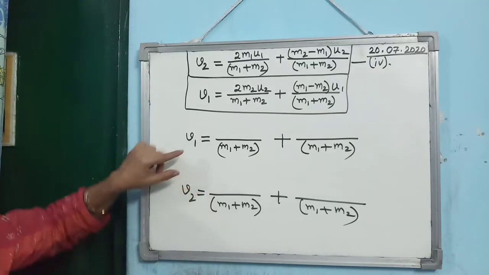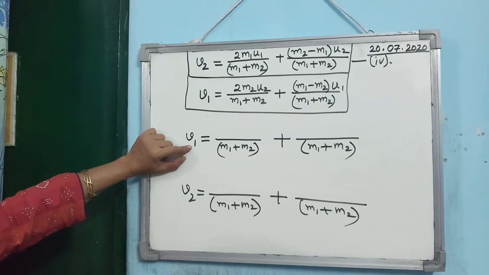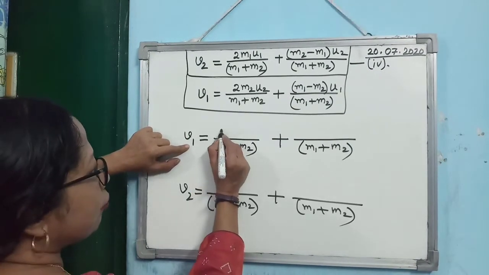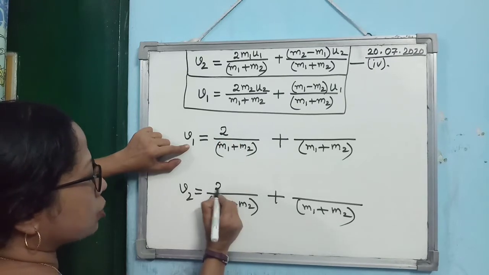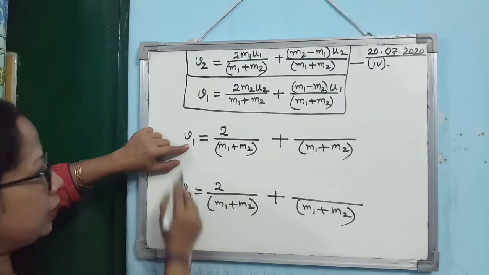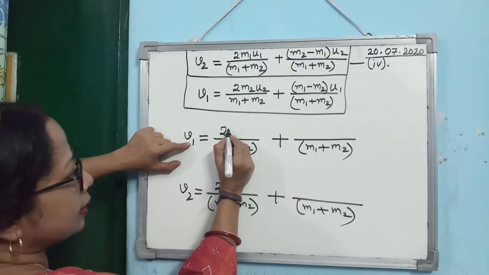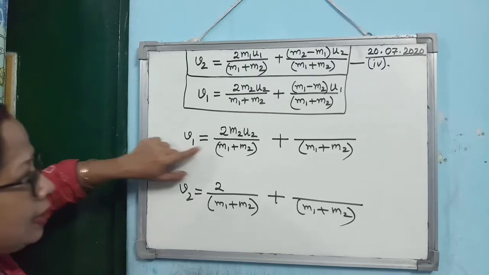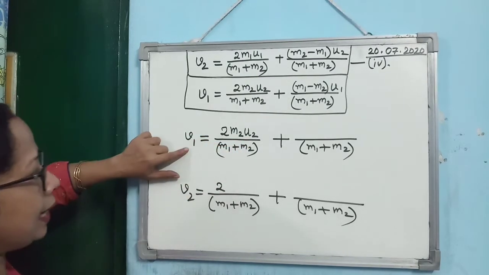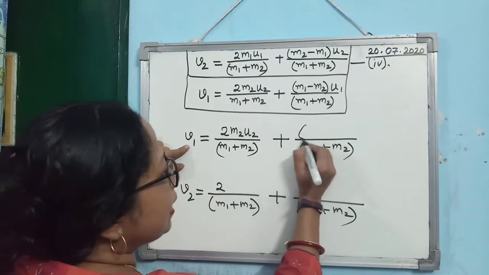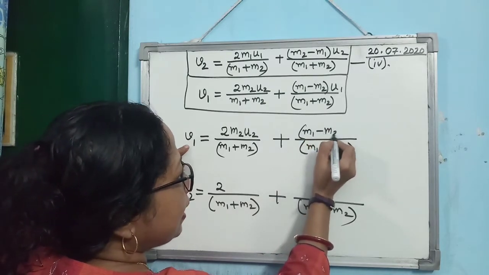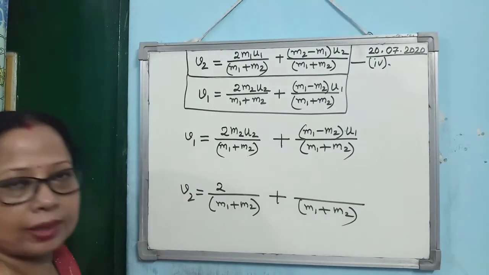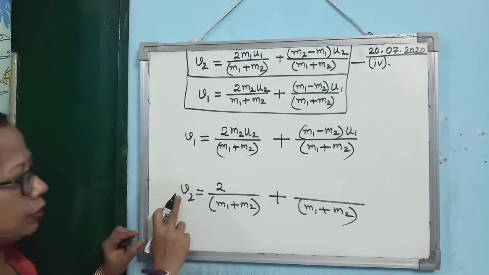Then how to write? When it is 1. Okay, I am repeating. When here subscript is 1, then here the first term there will be 2. Here also the first term there will be 2. Then you see when it is 1, then the first term is coming M2 U2. 1, then 2, 2. Is that clear? Then when it is 1, then here it is coming M1 minus M2. As it is U2 already you have got, so here you will get U1. Is that clear? Now come to this one, V2.